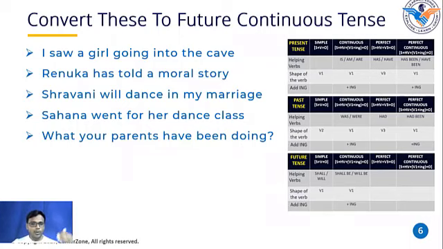Now I want you to convert this sentence into future continuous tense. Just replace the existing helping verb with the helping verb that you should use in future continuous tense. What are the helping verbs you should use in future continuous tense?